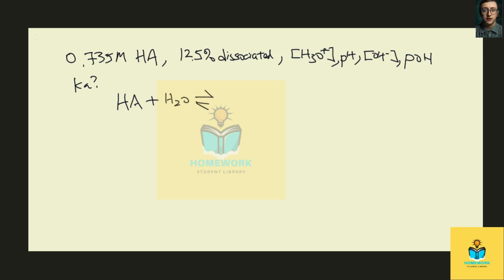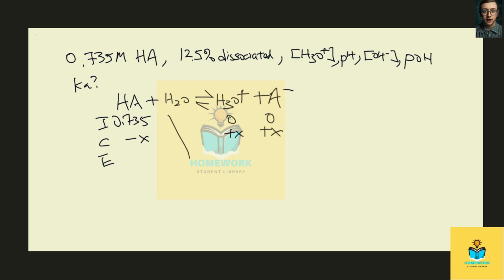So we have water, and then the acid dissociates to form the hydronium ion and also the conjugate base. So you are going to set up the ICE table. Since we start with 0.735, we put it under our acid. We don't care about water, and then we have roughly 0 hydronium and also 0 molar of A minus. The change is minus X, plus X, and also plus X on the right. And then at equilibrium, the concentrations are 0.735 minus X, and then X and X for our hydronium and also the conjugate base.